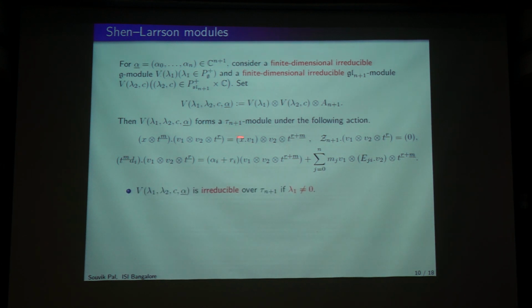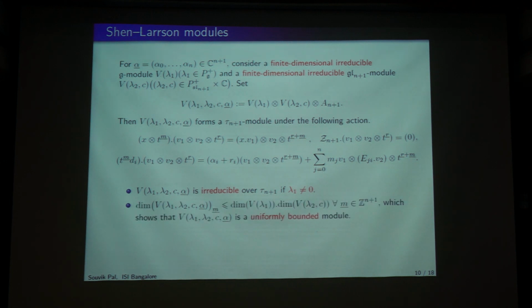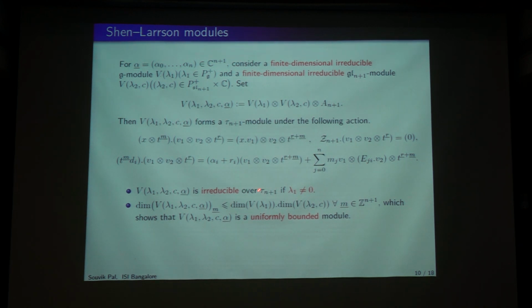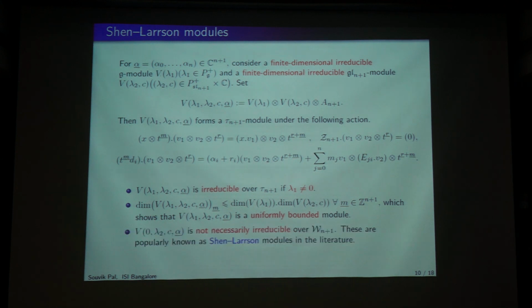And what I observed is that if lambda 1 is not equal to 0, that simply means that V lambda 1 is not the trivial g module, then this module is always irreducible. And it is clear that the eigenspaces are also uniformly bounded, and the uniform bound is given by this quantity. Okay. And now one can ask what happens when lambda 1 equals 0.